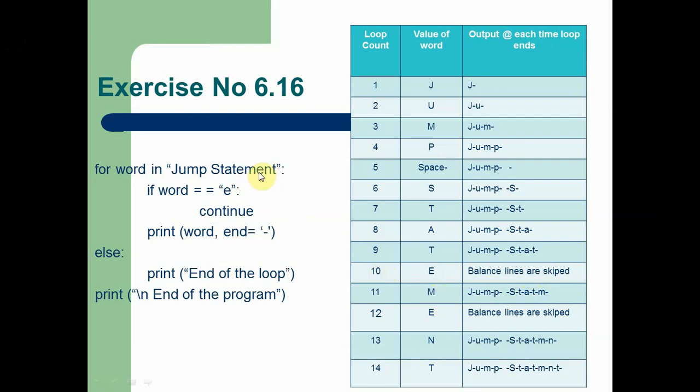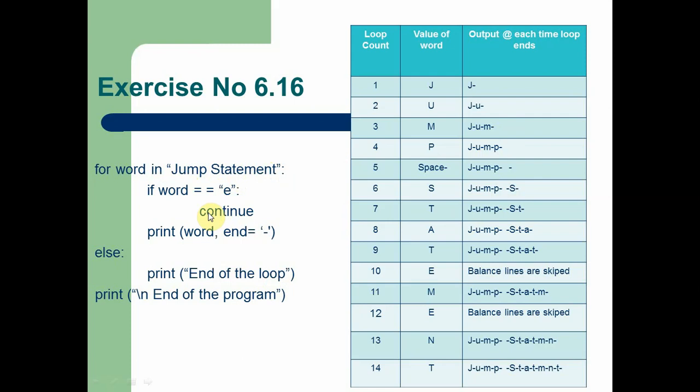When the second E is fetched by the for loop, the continue statement is executed. At that time, the remaining lines are skipped, but all the letters other than E are printed one by one, and the else part is also printed here.